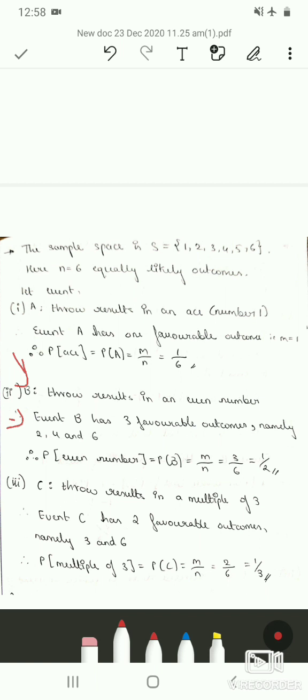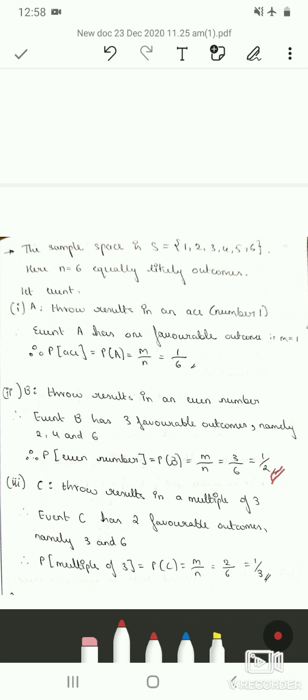So there are 3 possible outcomes of getting an even number. Therefore probability of even number is equal to probability of event B. Again, by using classical definition, we get m upon n. Here m is 3 because there are 3 favorable outcomes, and n is total number of outcomes, which is 6. So 3 by 6 is equal to 1 by 2.